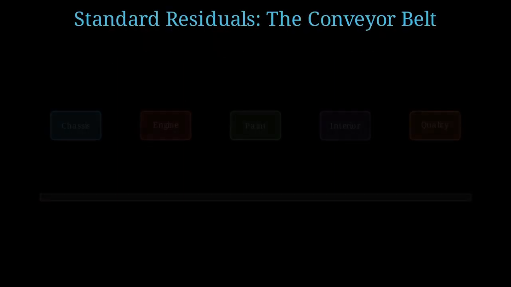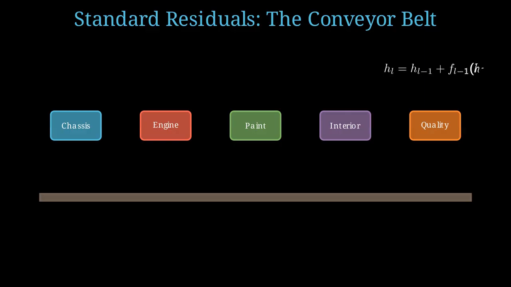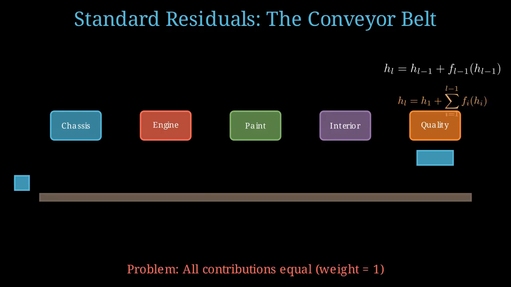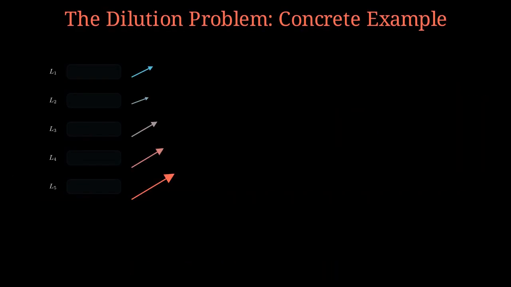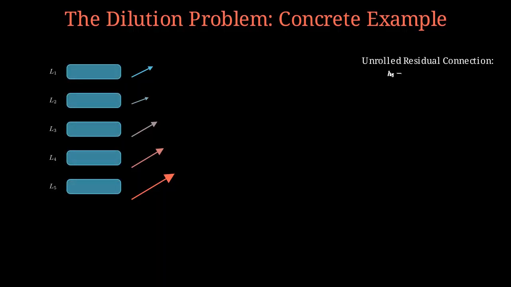Standard residuals act as a conveyor belt, adding new features to the existing identity. This creates a direct path for the signal. But because every layer has an equal weight of 1, each individual contribution becomes diluted as the network deepens. Because each layer adds its output into a single sum, the deeper we go, the more information gets diluted.